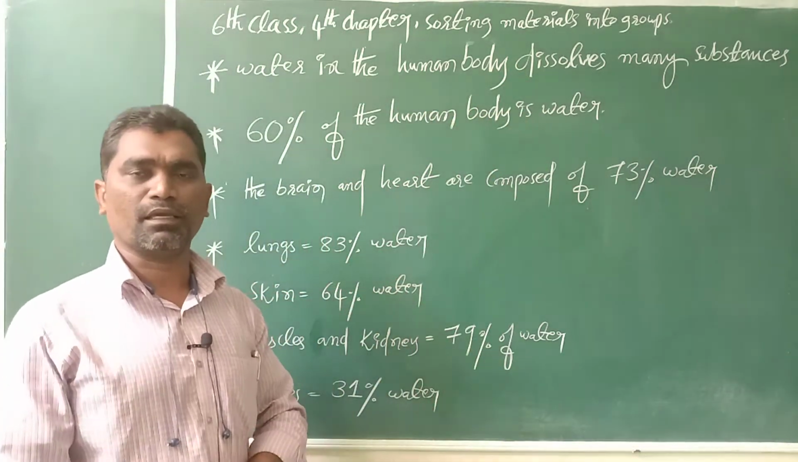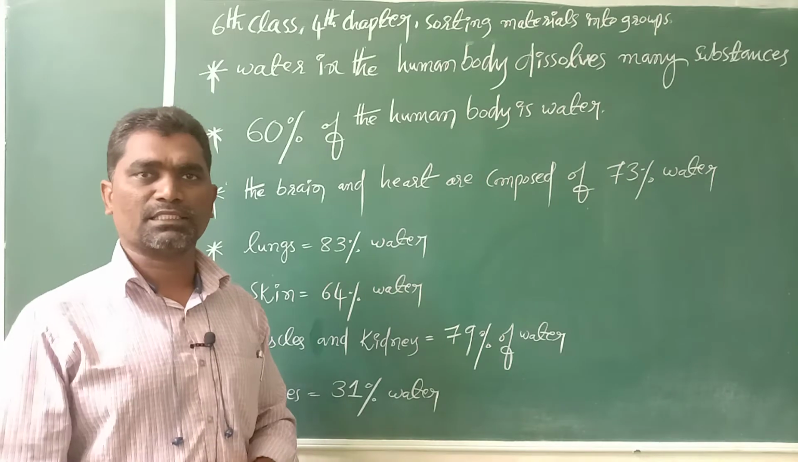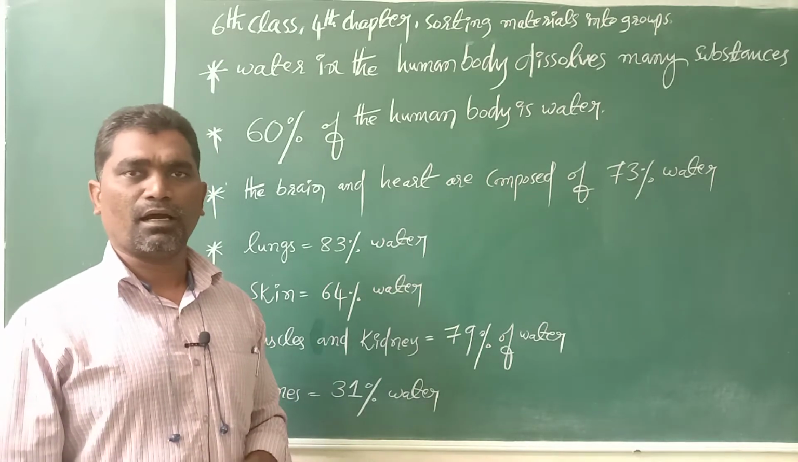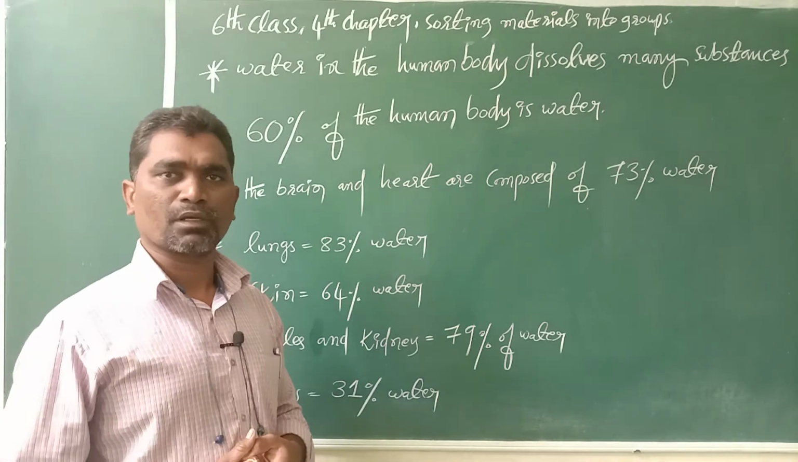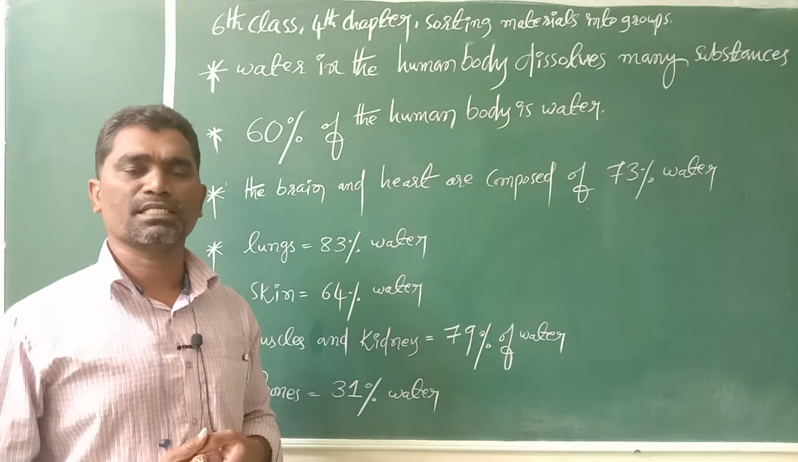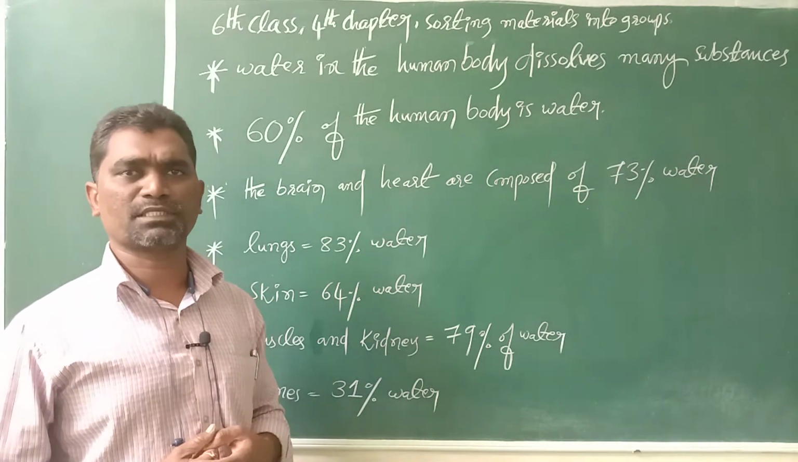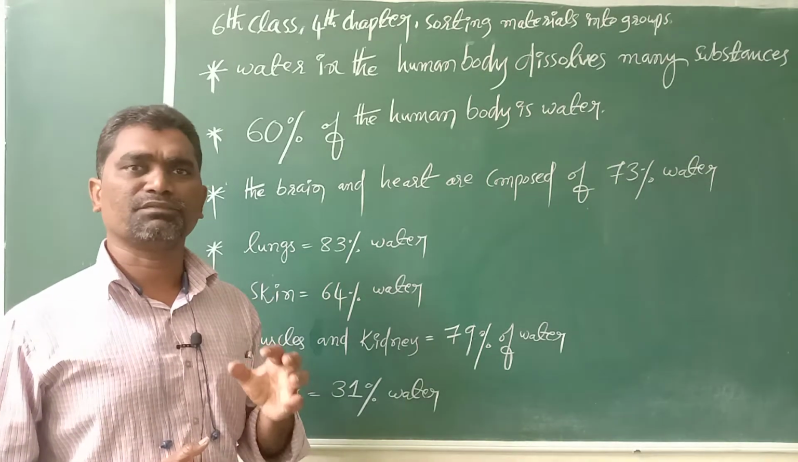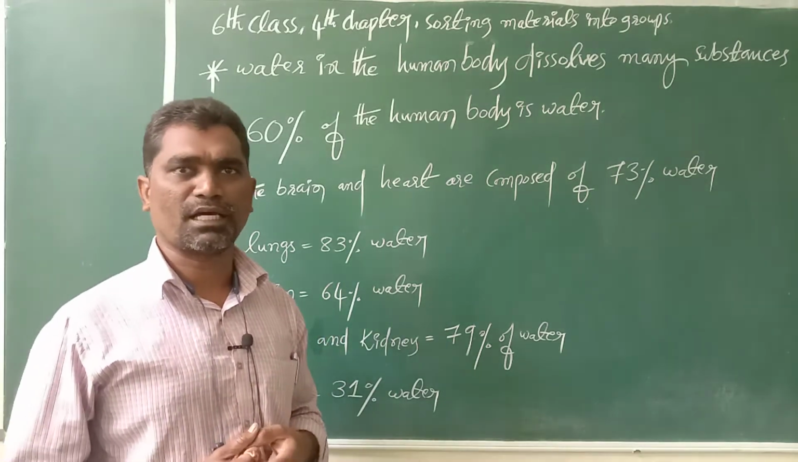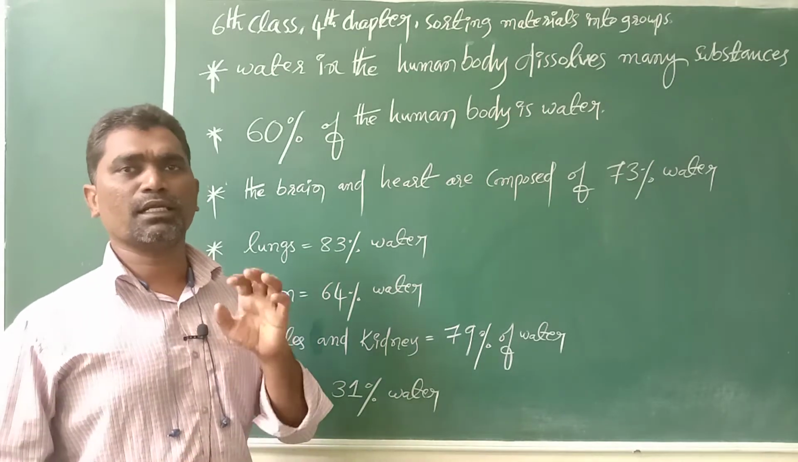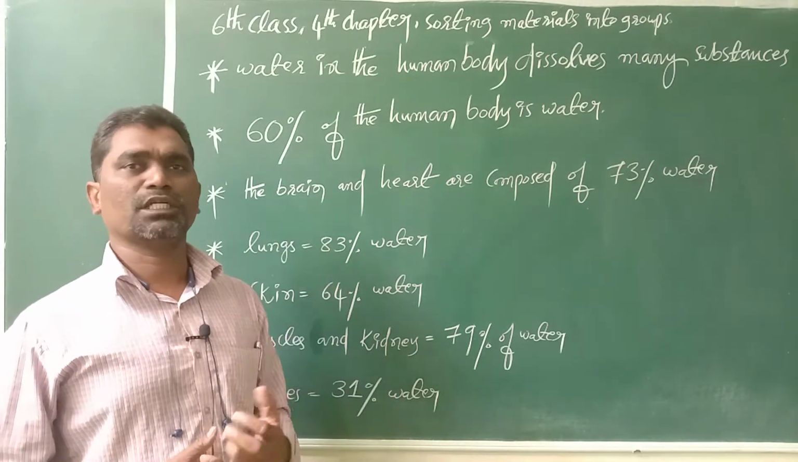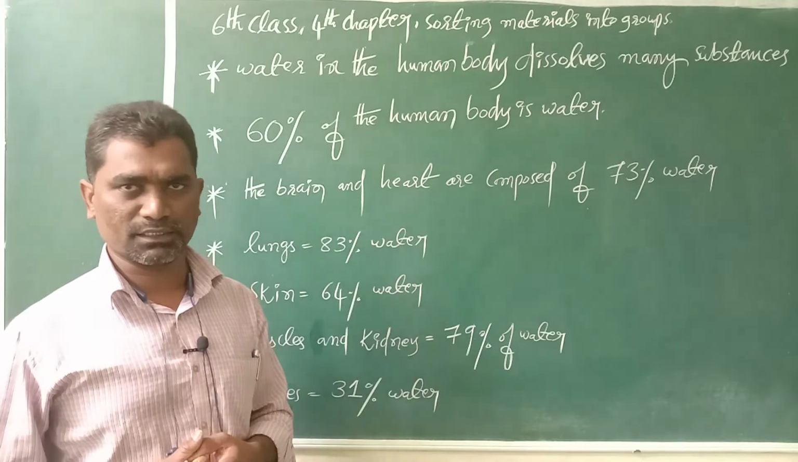Okay students, in our previous class we already discussed that water dissolves some substances, so those substances are called soluble substances. The substances which can dissolve in water are called soluble substances. For example, sugar and salt. Sugar and salt dissolve in the water, so those are called soluble substances.